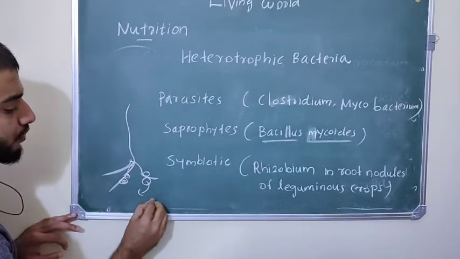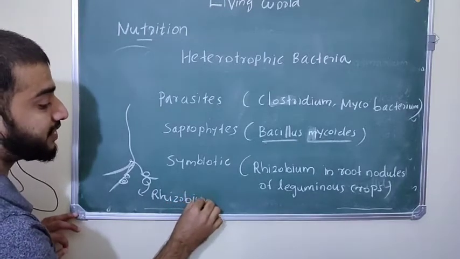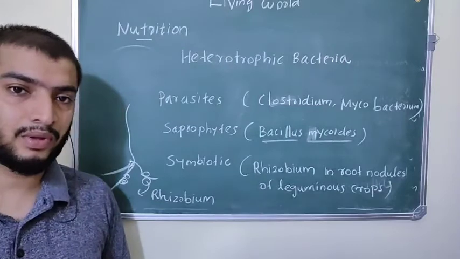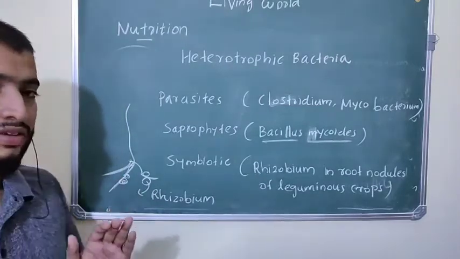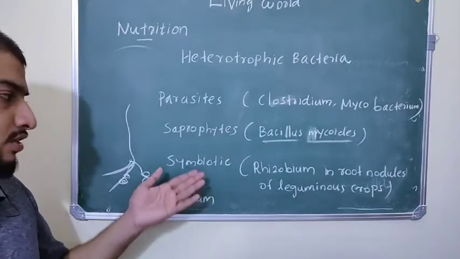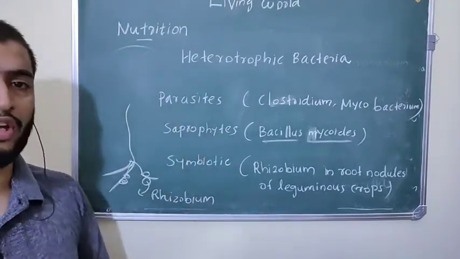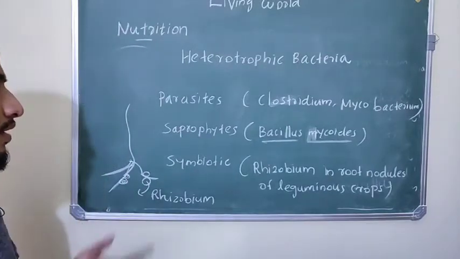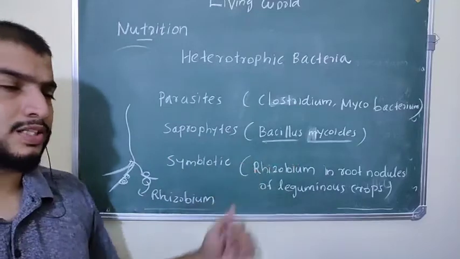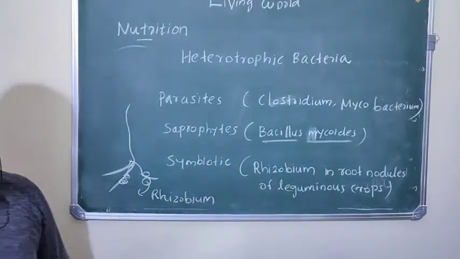Inside these root nodules, Rhizobium bacteria live, and they help in nitrogen fixation. The plant gives shelter for Rhizobium bacteria, so they are in a mutual understanding. That is called symbiotic association. So these are heterotrophic bacteria: parasites, Clostridium and Mycobacterium; saprophytes, Bacillus mycoides; symbiotic, Rhizobium in root nodules of leguminous crops.